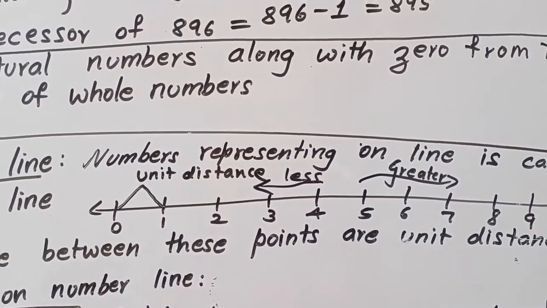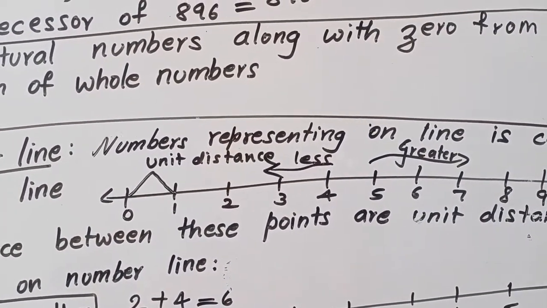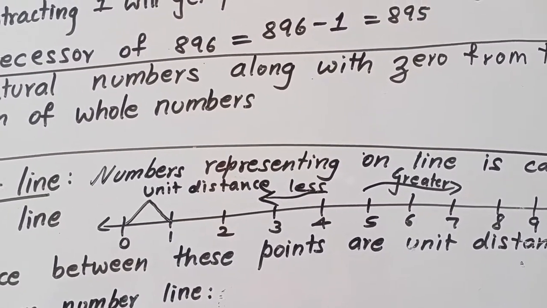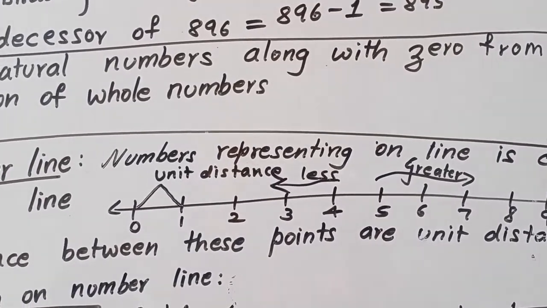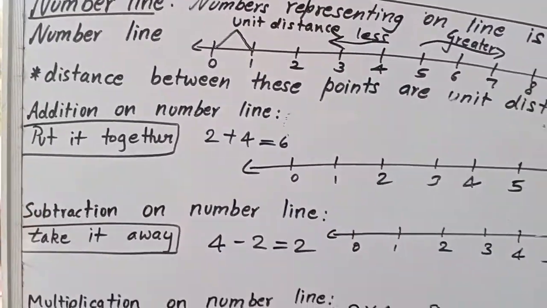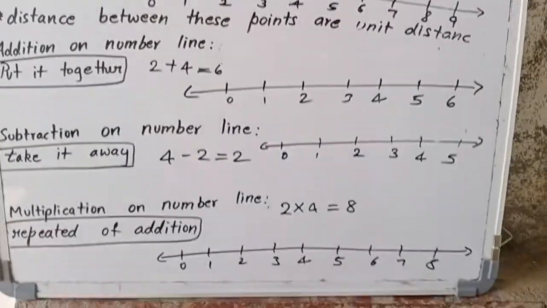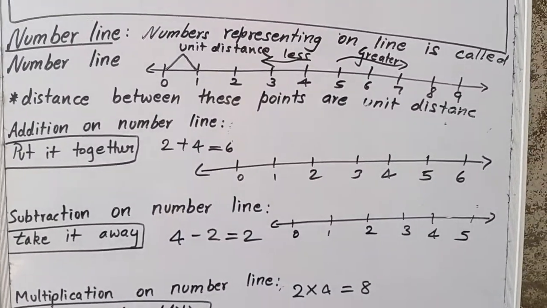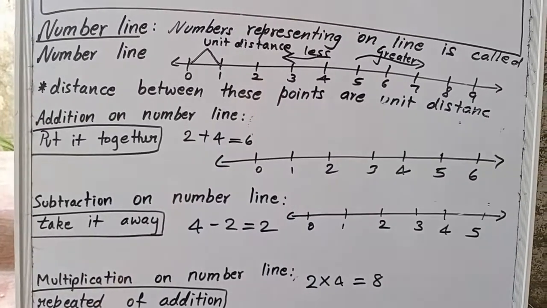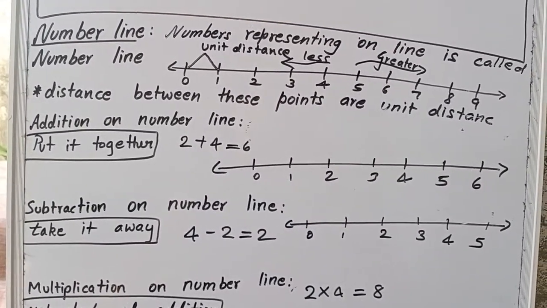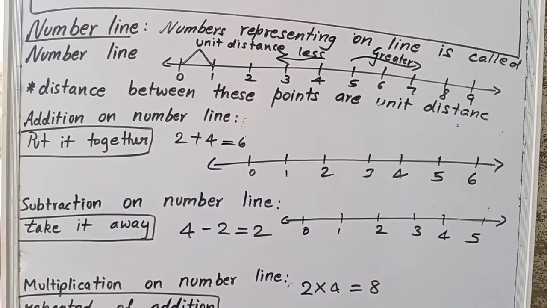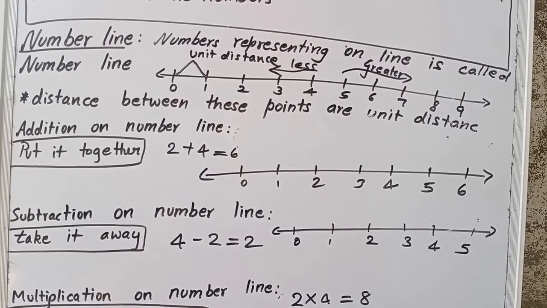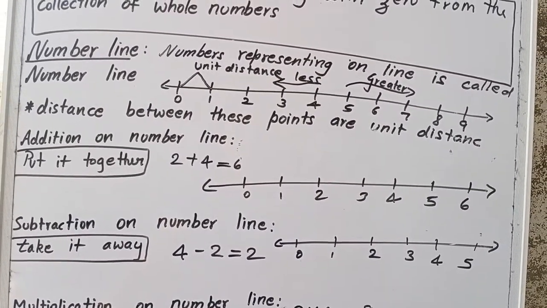Then why do we have to learn moving right side, left side? Yes, my dear students, we are going to do the addition, subtraction, multiplication. So we must know whether we have to move right side or left side. So this will help us to do the addition on number line, subtraction on number line, multiplication on number line. Then, my dear students, how to do this on number line?